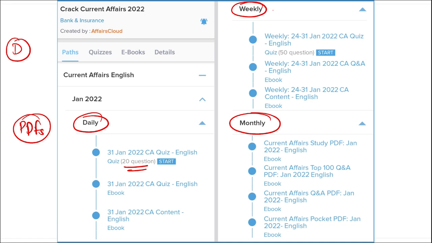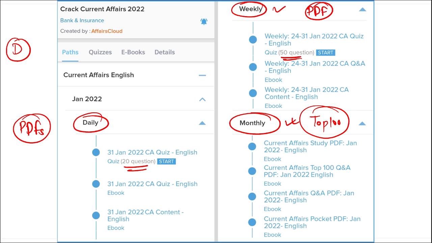Apart from that, on weekly, you will be getting a 50 questions quiz for your preparation, and you will also get a PDF that will contain all the important compiled news, current affairs of that particular week. And similarly, for monthly, you will be getting a top 100 questions PDF of that whole month. That is a very important PDF and will be covering the most important news of that particular month.